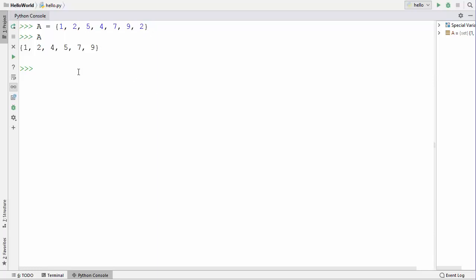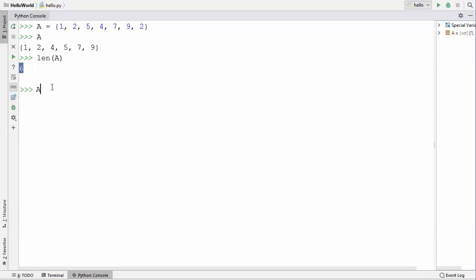So let's see some of the methods related to sets. The first method is, as always, the len method, and you can find the length of a set using this len method and the name of the set, which returns the length of a set.